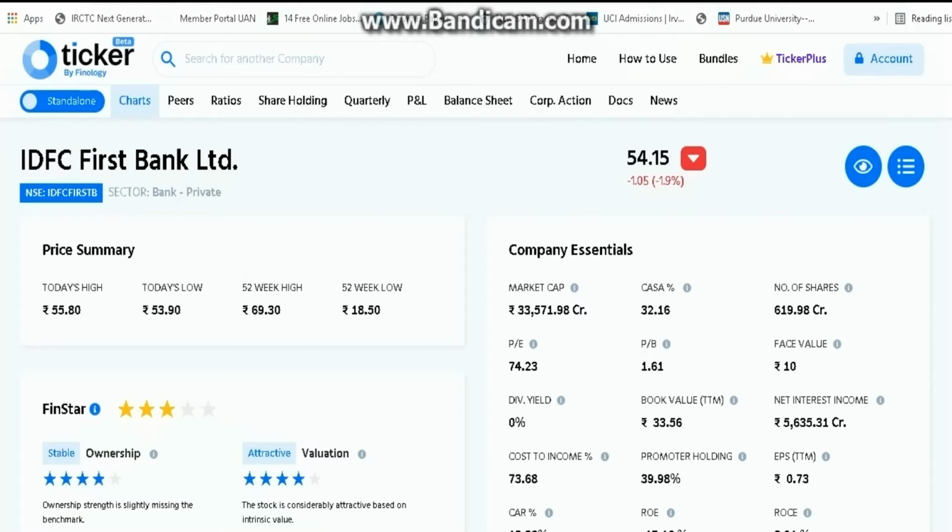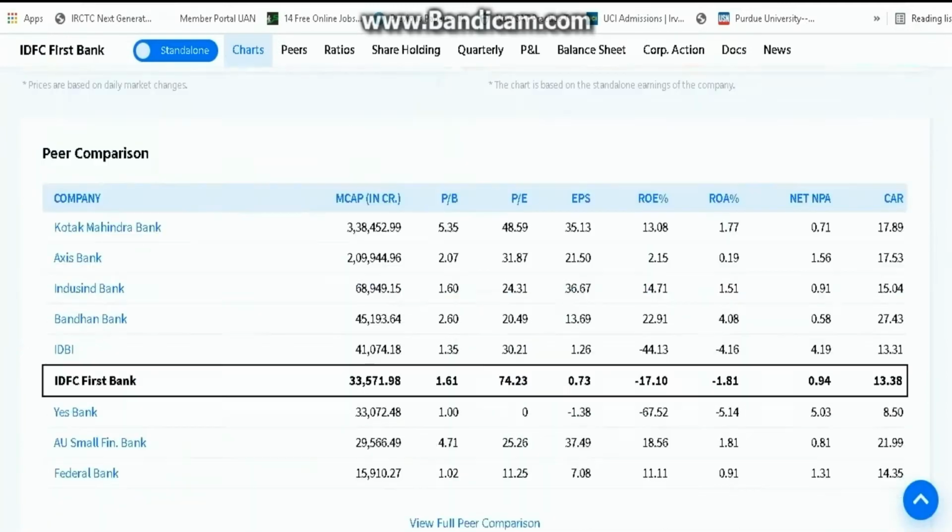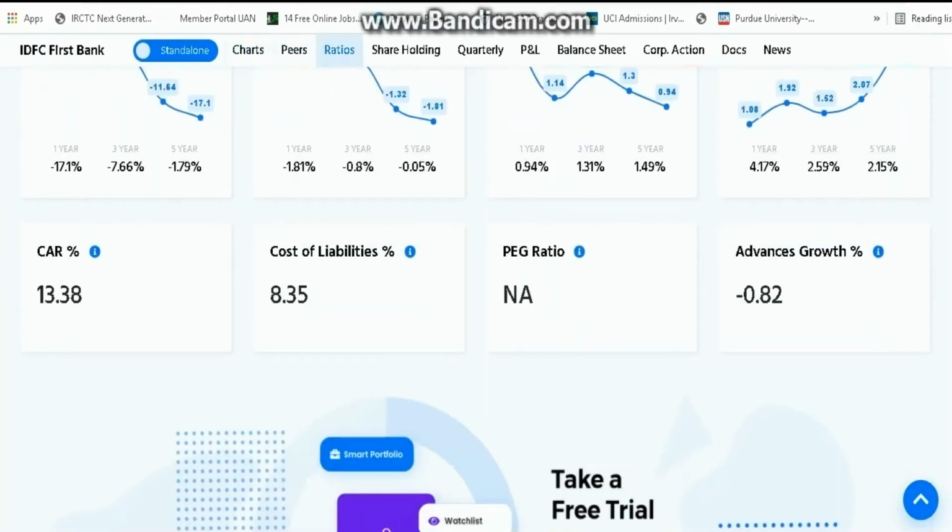So let's take an example of IDFC First Bank. Here you can see the cost of liabilities percentage is 8.35 percent. Right now IDFC First Bank might be giving lots of returns on the savings account, but that is just a way to increase the CASA percentage. It is not financially helping the bank or giving much profit, because the bank has to give more interest in return. That is 8.35 percent cost of liabilities on an average, which is not that good.